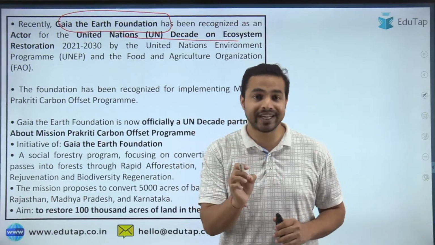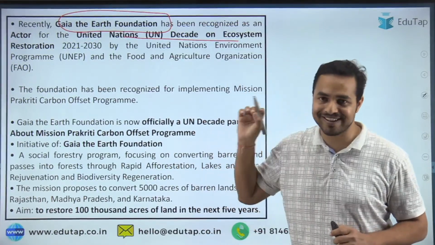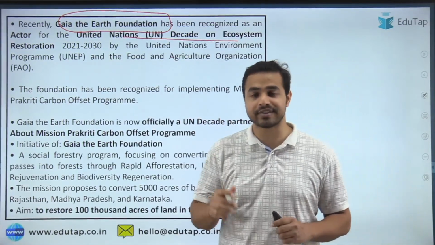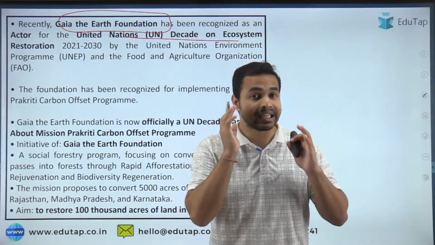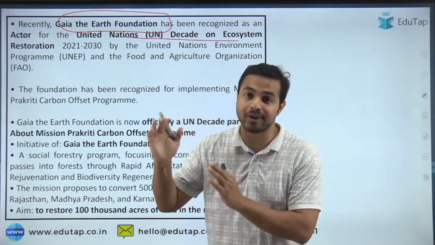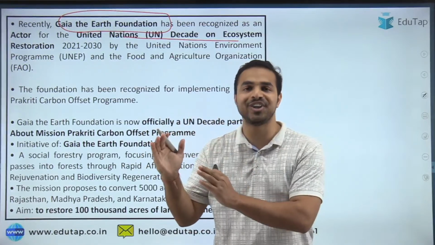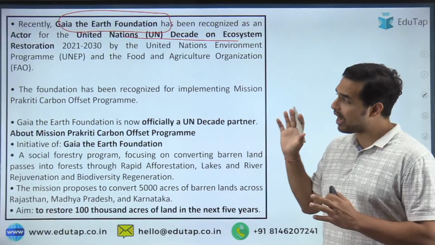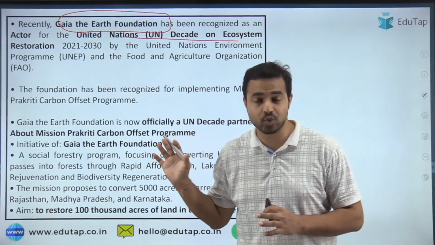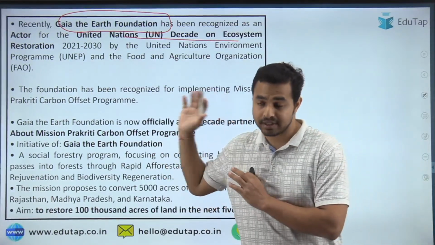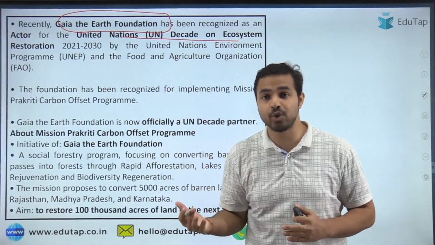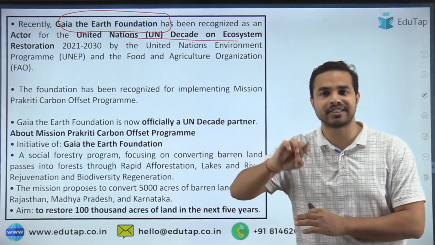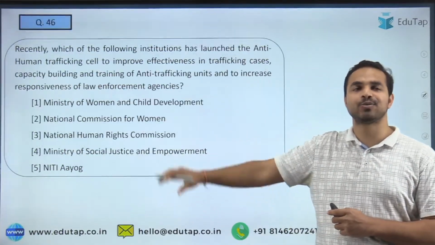So that is why we always tell you that when it comes to current affairs, revision is the key. Revision is the key for the current affairs, and that's why you must bifurcate which organization's which event it was, which organization's which initiative it was. So that is what you should remember from the exam point of view. It's okay, this is why such kinds of sessions are organized for you guys, so that you can make the mistakes here only, so that in the exam you can answer the questions correctly. And guys, now let's move on to the next question.